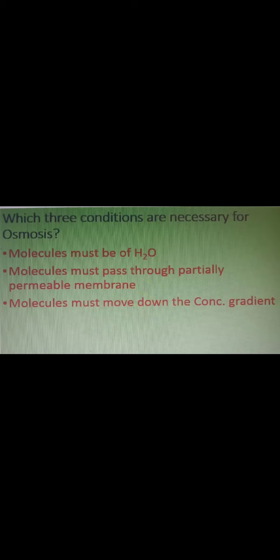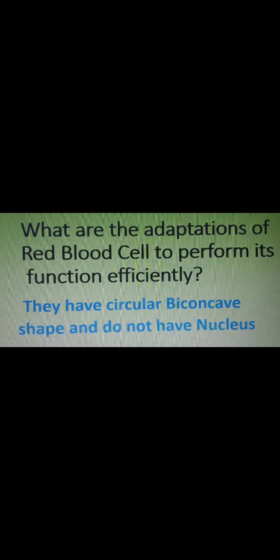Now the question is, what is the basic unit of living organisms? Answer is cell. What are the adaptations of red blood cells to perform its function efficiently? They have circular biconcave shape and they do not have nucleus. These are the two adaptations of the red blood cell to perform its function efficiently.